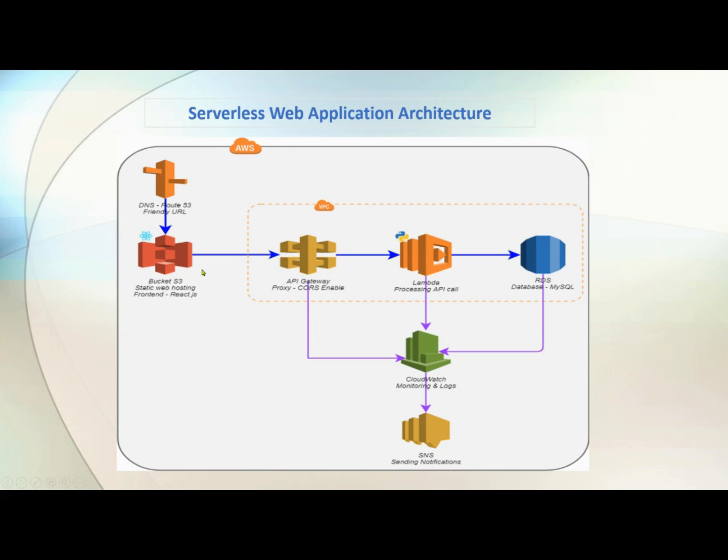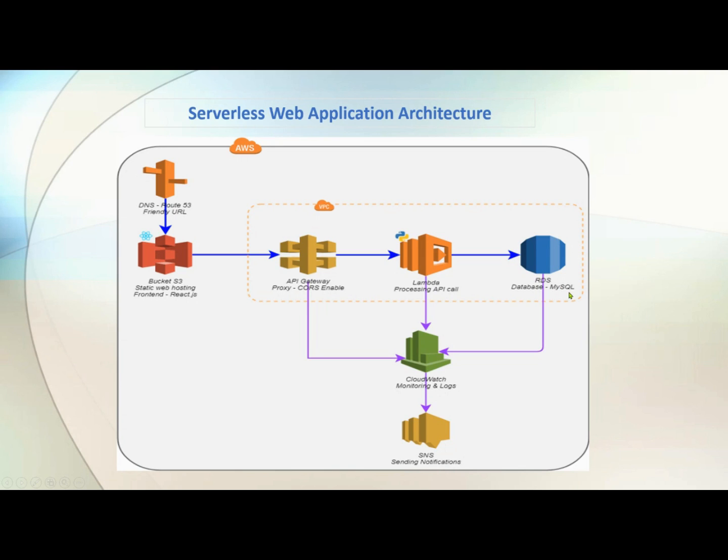So it doesn't matter whether you are using Angular or React; in the Lambda function you can use Node.js, JavaScript, Python, Java, or Go language. Any language you can use in this particular Lambda function, and then the Lambda function will connect with our database, the AWS RDS database, and that database can also be anything.